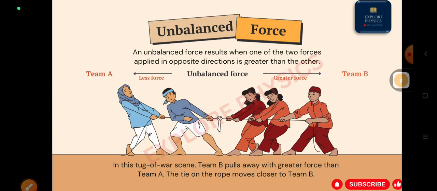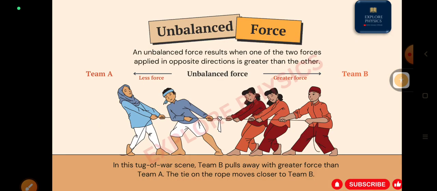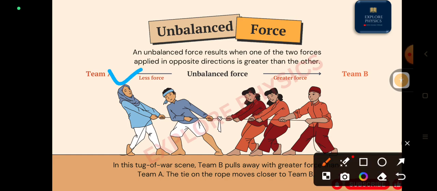Unbalanced force. What is meant by unbalanced force? Now see again, in a tug of war scene, team B is there. In team B, how many members are there? 3 members are there. In team A, how many members are there? In team A, only 2 members are there. Where can we say the force is more? In team B the force is more, obviously, because 3 team members are there, right? So as more force is applied in this direction, the rope will move in the direction where the force is greater, right? So in team A it will be less force.